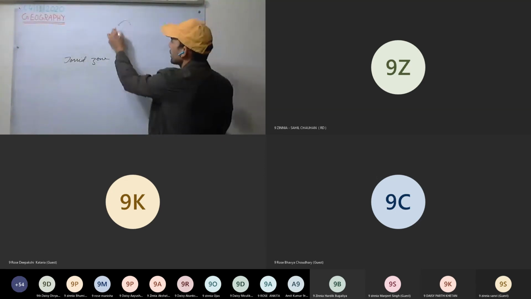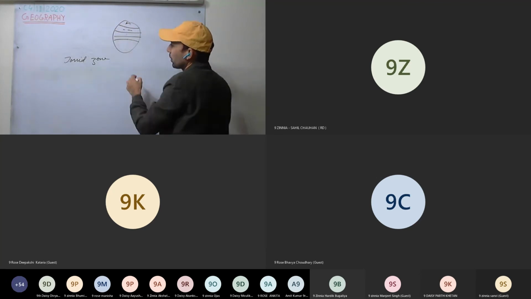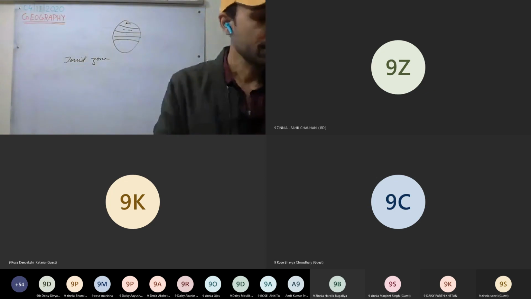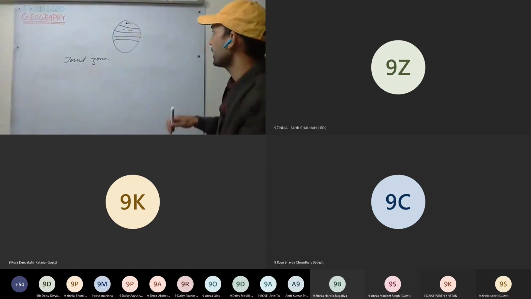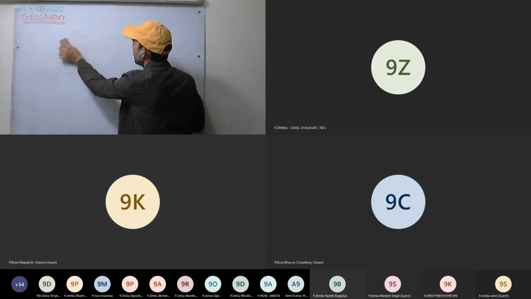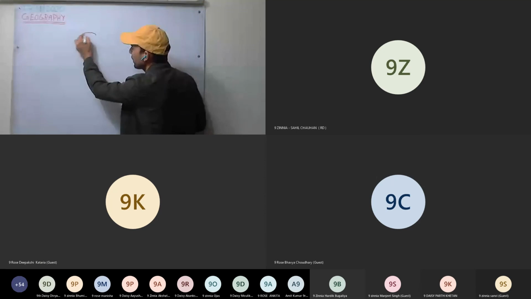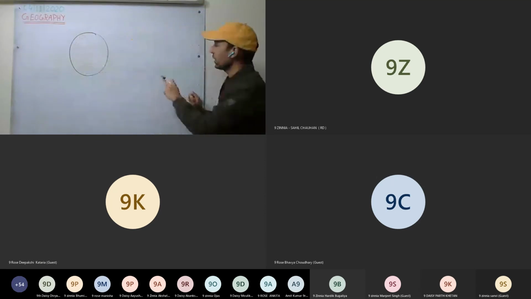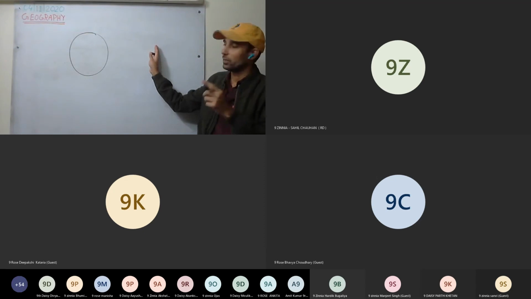Okay, we have divided the Earth into 3 zones: torrid zone or the tropical zone, then the temperate zone, and the frigid zone on the top. So it is the tropical or the torrid zone. And why? Why the high range of temperature? Because there more heat is concentrated. Okay, high range of temperature means there is a huge difference between the temperature, extreme of temperature, that is very cold as well, very hot as well.